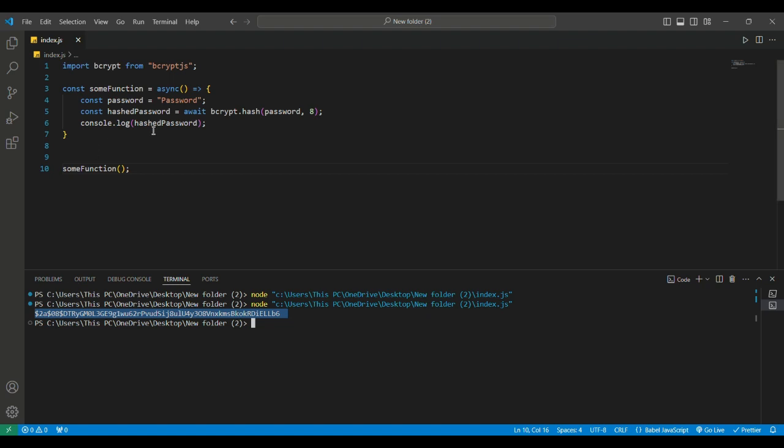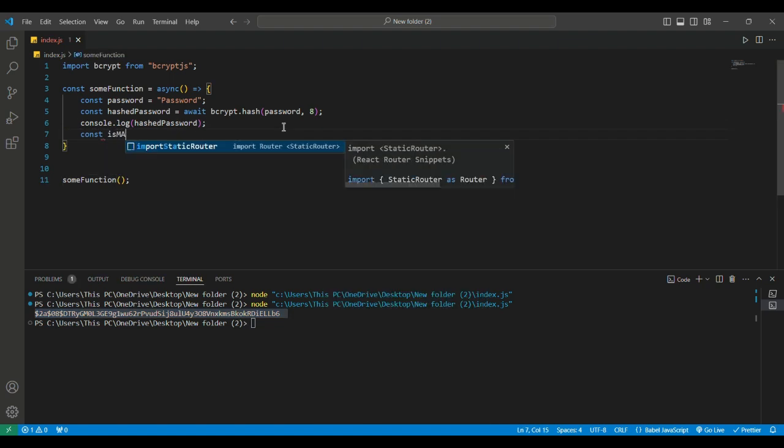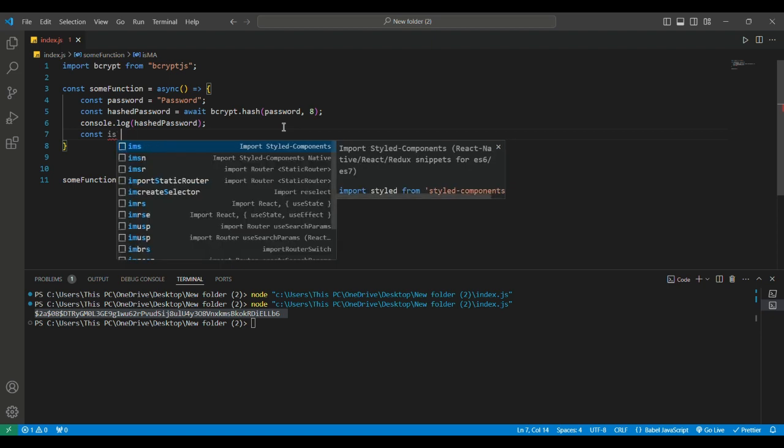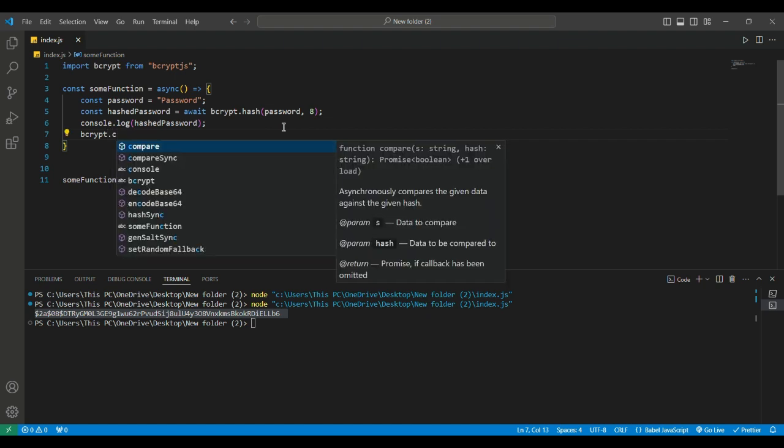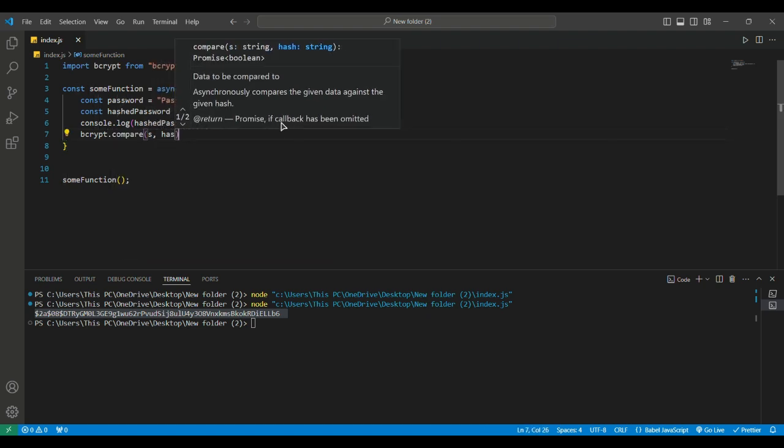The first is the data to be hashed and compared, in this case the user input like the password.